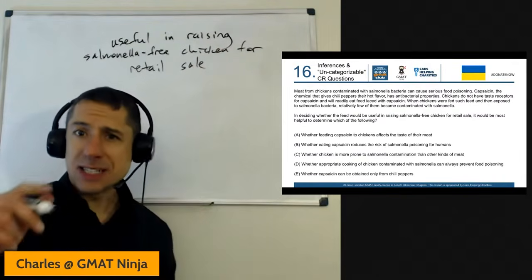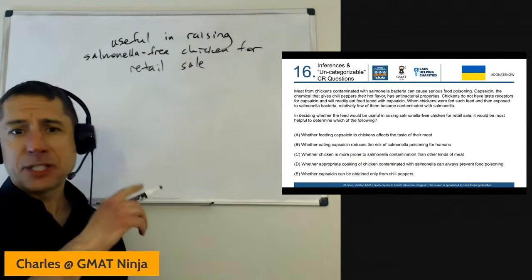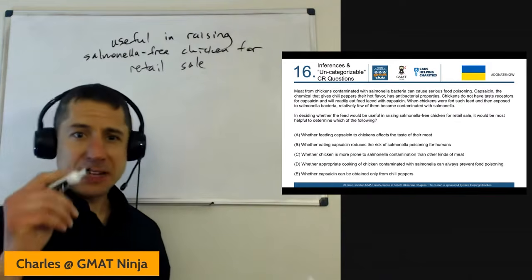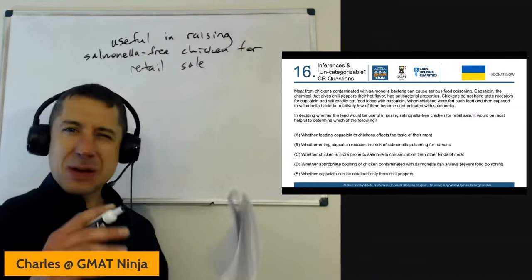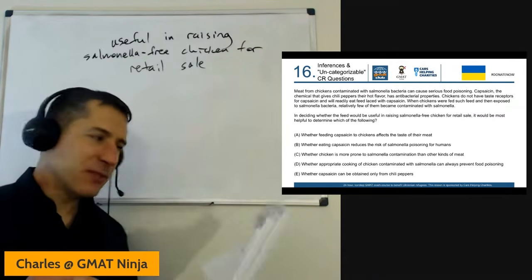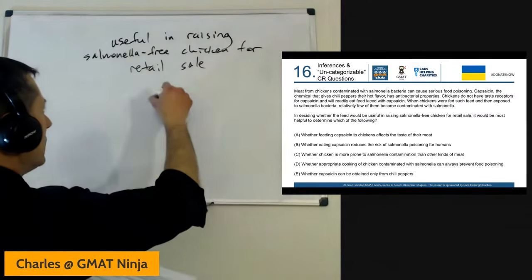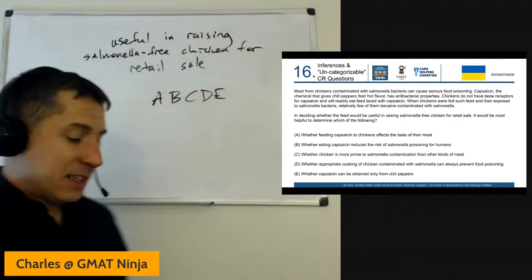I keep talking about precision of language and where to apply it. This is one of those moments where, if I botch a word here, I might be in trouble. What are we interested in? Raising salmonella-free chicken for retail sale. Not talking about consumption in general, it's raising it for sale. So what would be really helpful to know if we're going to be successful raising this stuff for sale?